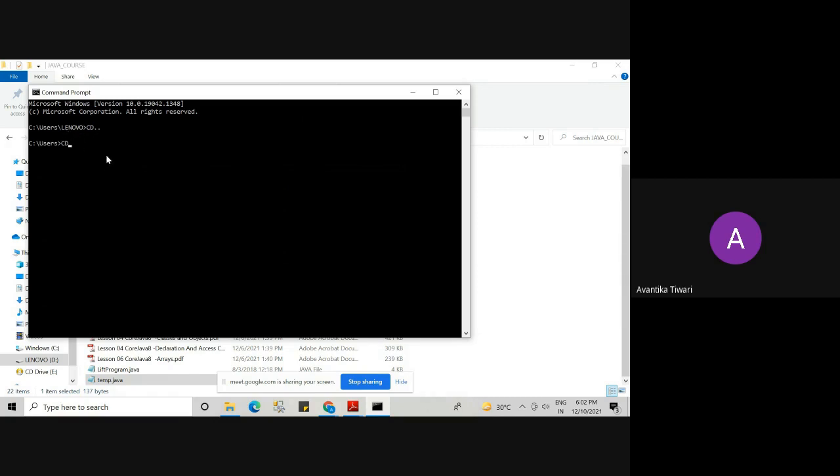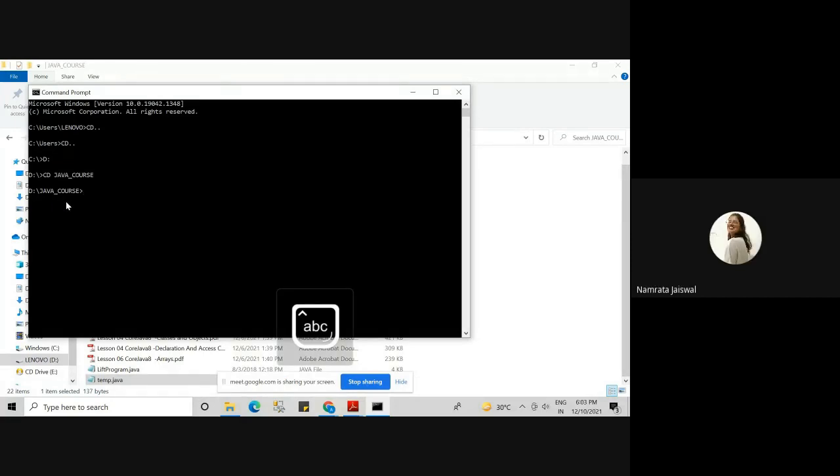Now again, if I execute the same command, it will come out of users. So it came to C drive. Now I have to go to D drive, so I will write D colon. One thing, this is not important. Just for your knowledge, I am telling you that there is a provision of writing Java programs in Notepad also. Now in the D drive, we have a folder called Java course. Now I am in the same drive where my source code file is. Can you see?